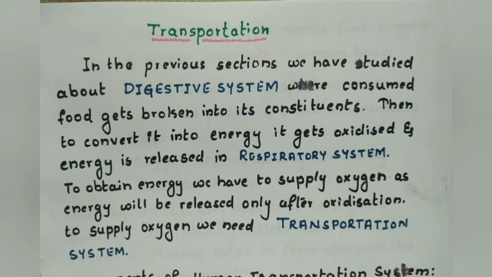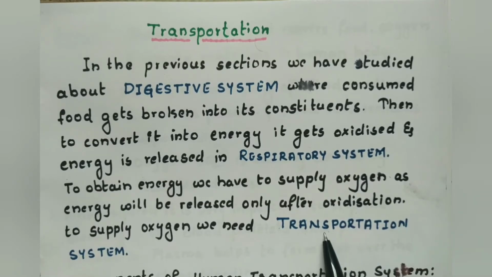In the digestive system, we have studied that whatever food we consume is broken into its constituents, and that food gets oxidized and releases energy in the respiratory system. To supply energy to all the body, it has to be oxidized. So supply of oxygen is very, very important. It is done by the transportation system.